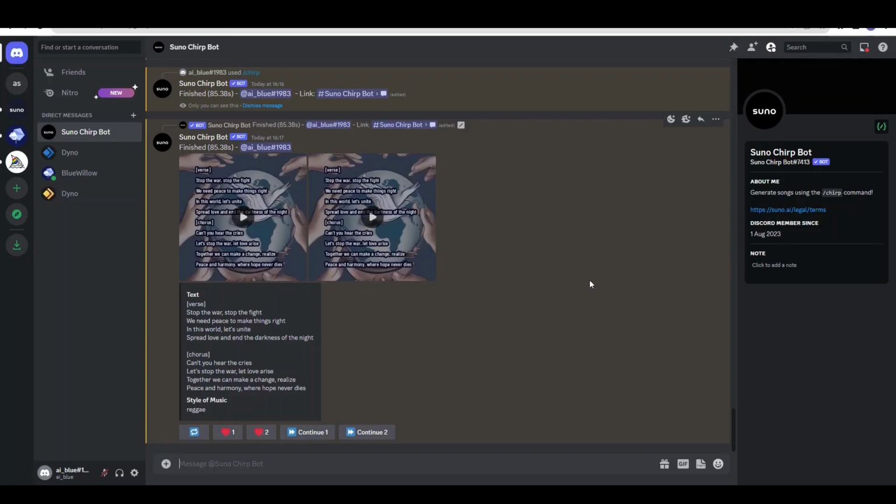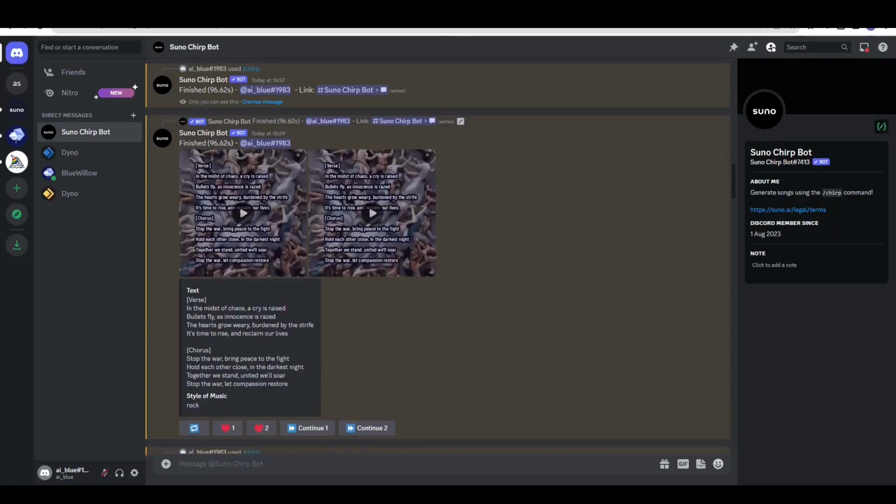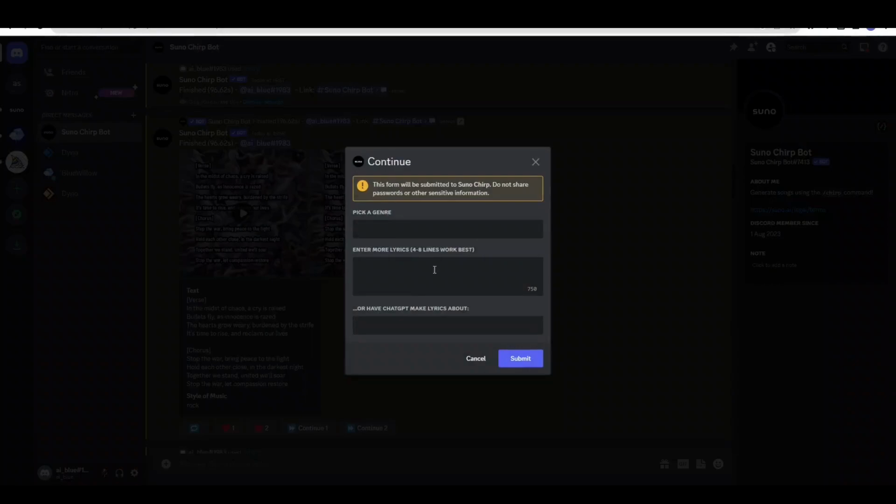Then you can actually have the exact song that you want, but as you can tell, it does the production in the background. Sometimes it sounds really good, and it comes up with a tune on its own, and basically tries to capture whatever you tell it. So you can use continue to basically continue the rest of the song. Because it's generated 30 seconds here, if I hit continue, I get the options to write more lyrics.